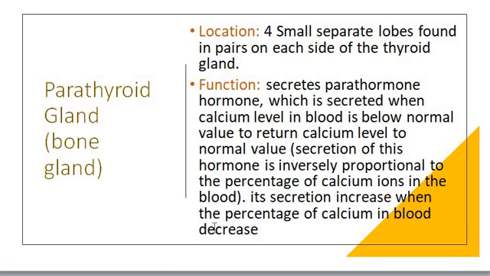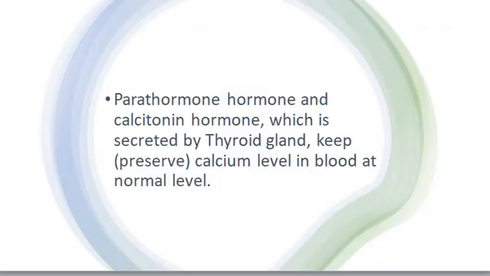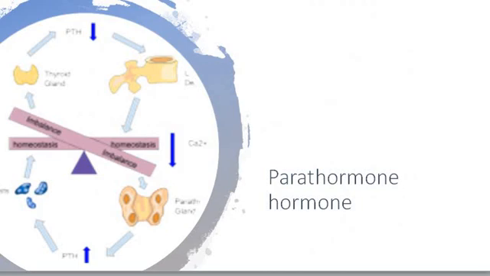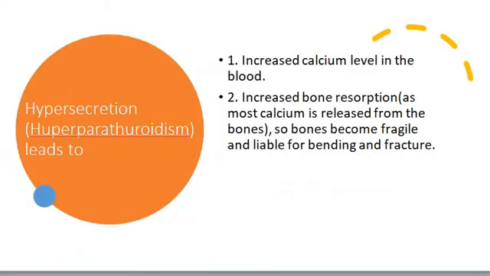That means they are inversely proportional to each other with the percentage of the calcium ion. When the calcium ion increases, that means the parathormone hormone decreases, and vice versa. So the parathormone hormone and the calcitonin hormone, calcitonin, you remember it? The calcitonin hormone is secreted by the thyroid gland, and both of them regulate the calcium level in the blood.